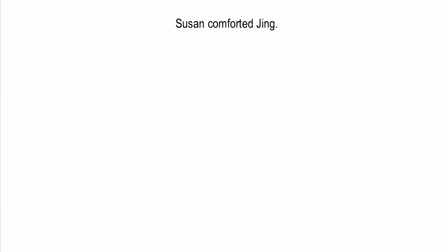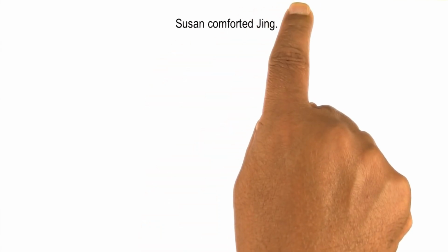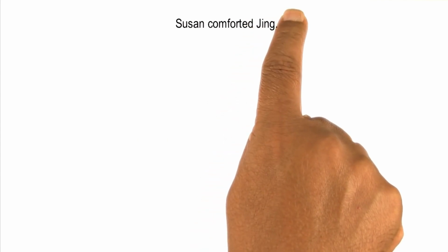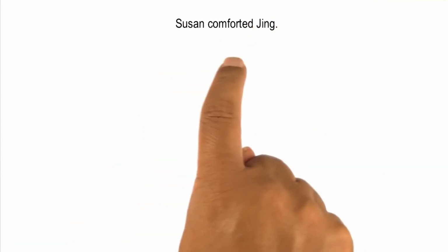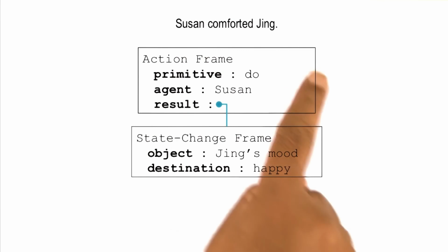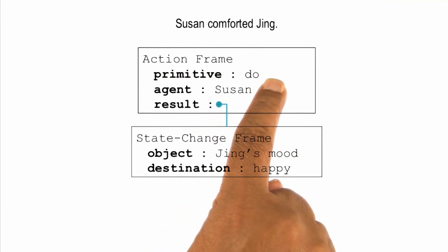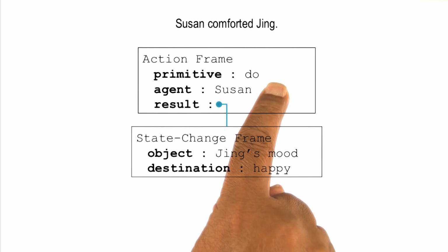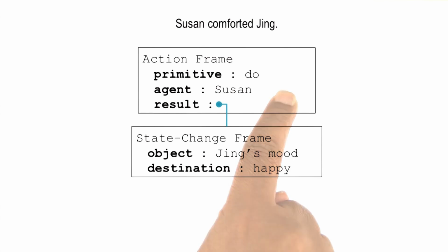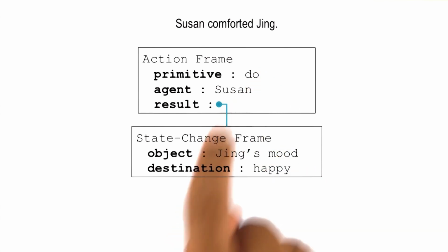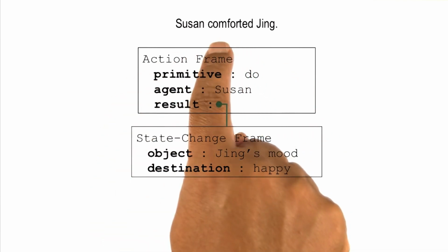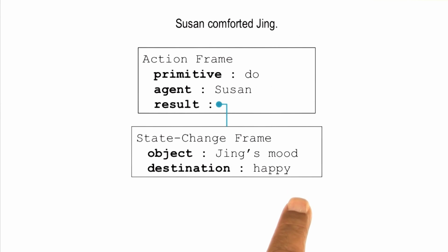Nevertheless, you and I as humans understand something about Susan and Jing here, that Susan, for example, did something that made Jing happier. We want the AI agent to do the same kind of reasoning without knowing what exactly the comforting action is. So we may have a generic primitive action of do. We'll use it whenever the AI agent is unable to decide what exactly the primitive action should be. So the AI agent may simply say, well, Susan did something that made Jing's mood happy, and this is as much interpretation as the AI agent might be able to do for this sentence, which is a pretty good interpretation.